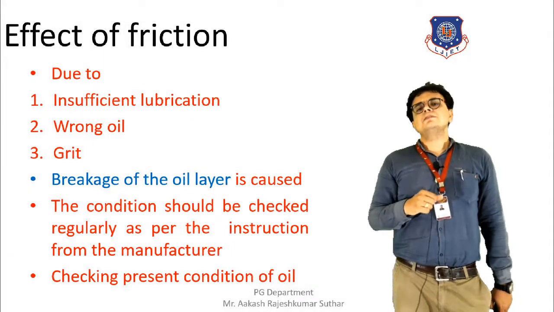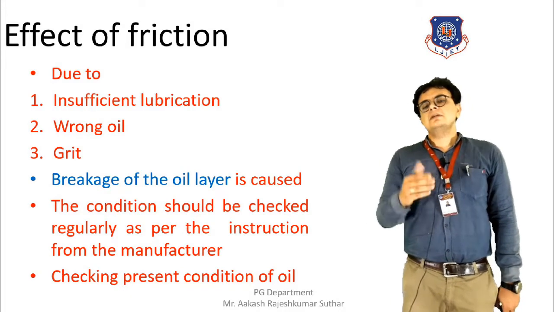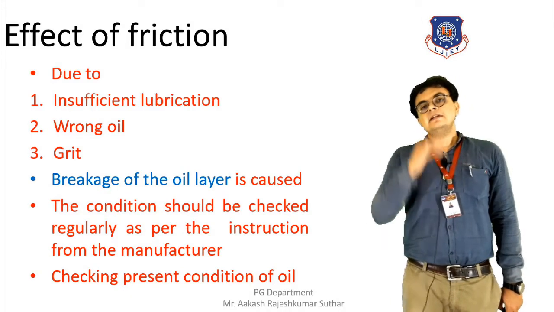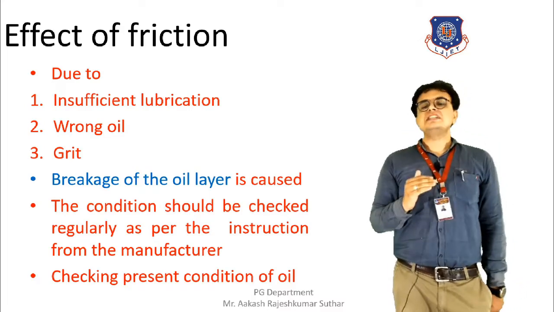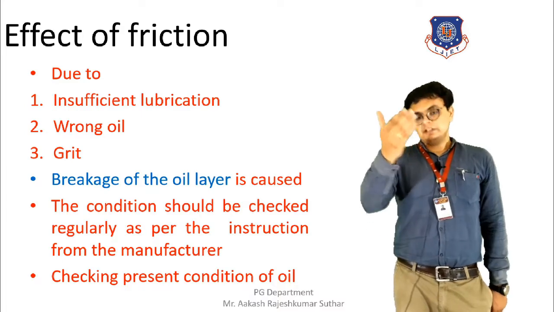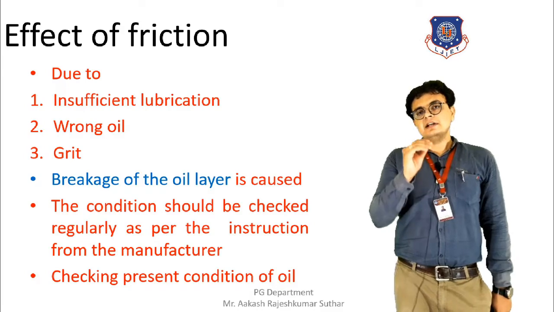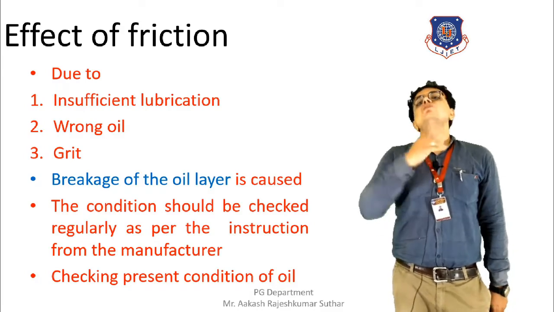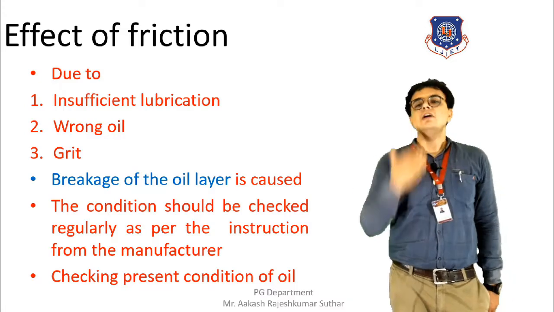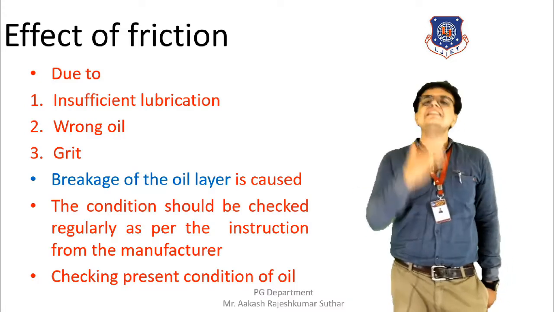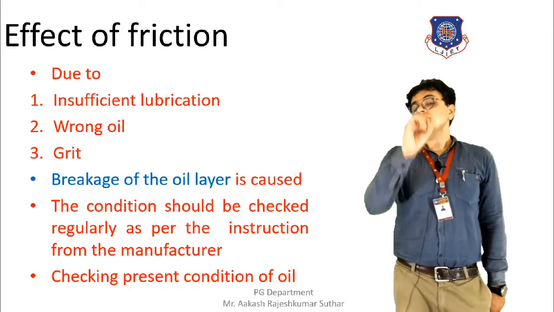Next type of problem is friction. We all know that in industries, machines work, and regular movement of the machine parts takes place. They come in contact with each other, and because of this contact, friction develops. But in order to make this process smooth, we apply lubrication. We apply oil or grease, so that the movement will be smooth and the friction will be lesser.